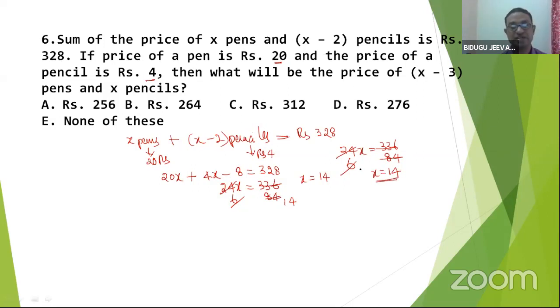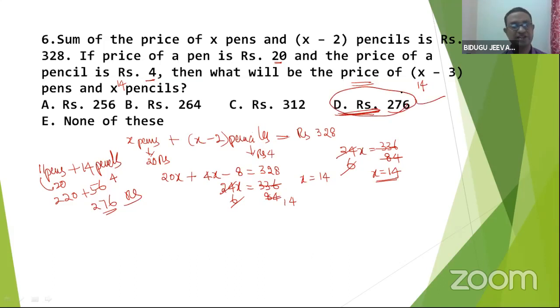If X value is 14, then what will be the price of 14 pens and 14 pencils? We know pencil rate is 4, pen rate is 20. Multiply: 220 plus 56, 276 rupees is the answer. Yeah, exactly. 276 is the right answer.